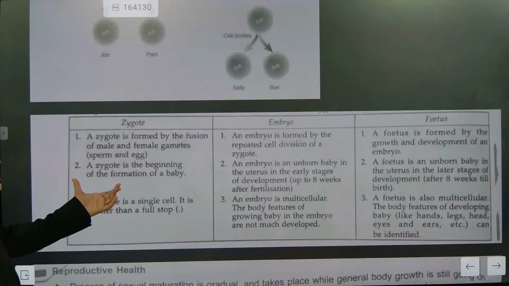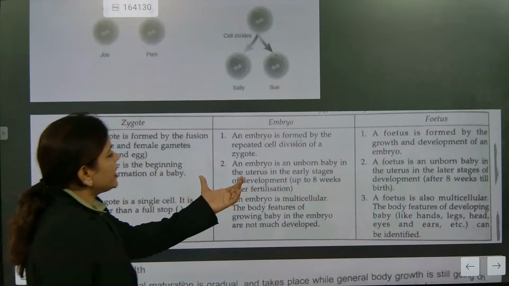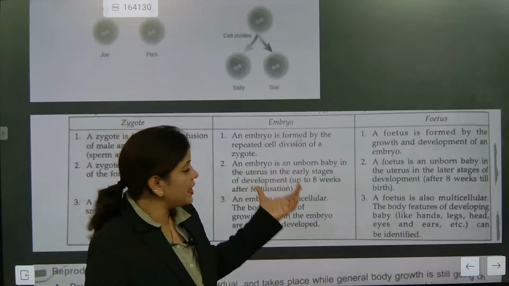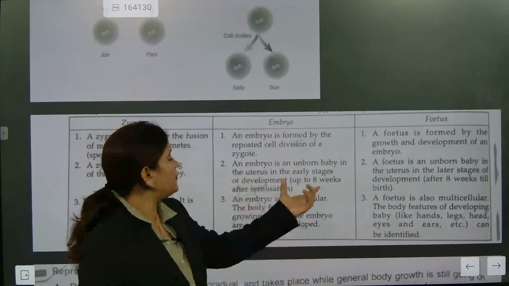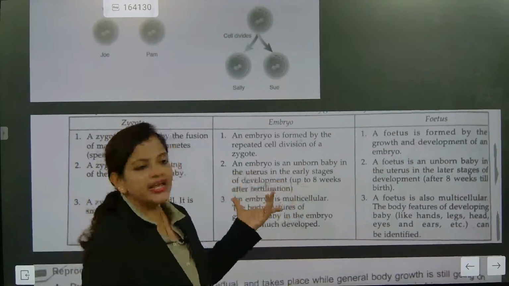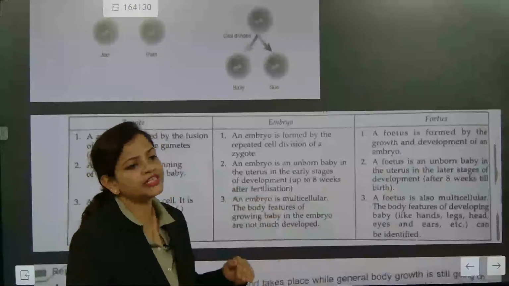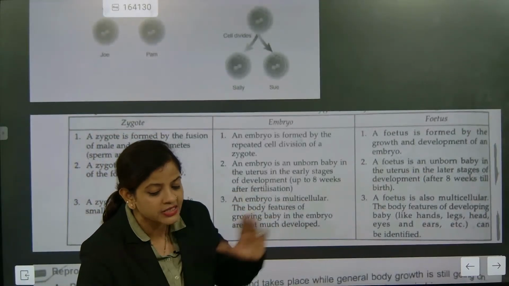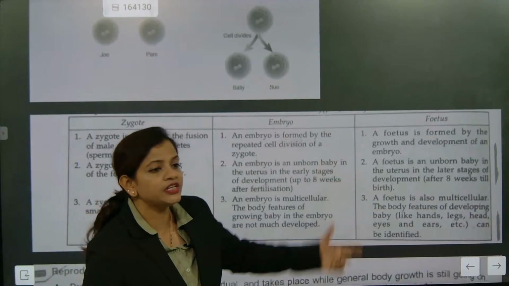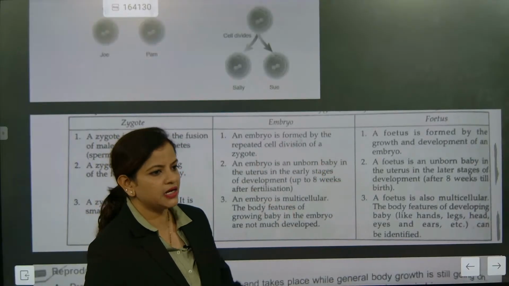Now, a zygote is the beginning of formation of a baby, but an embryo is an unborn baby in the early stage. The embryonic stage is up to 8 weeks after fertilization. The embryonic stage will be till what weeks? 8 weeks. And after 8 weeks, the total gestation period.